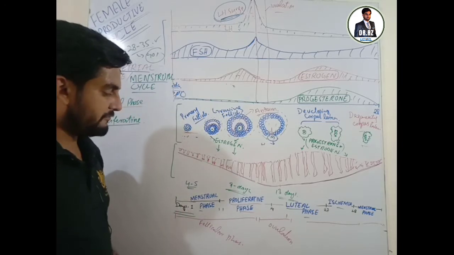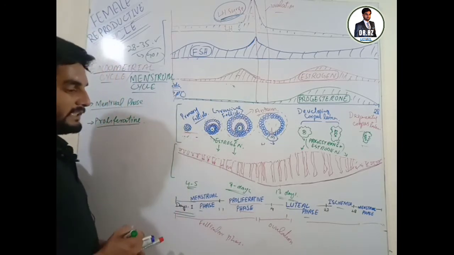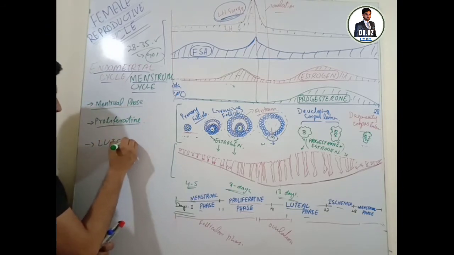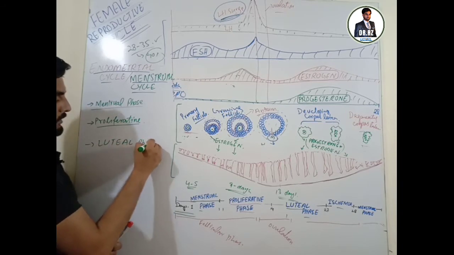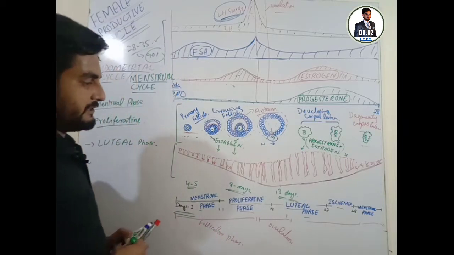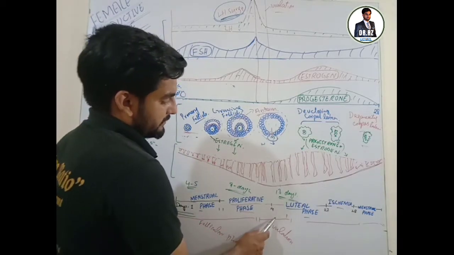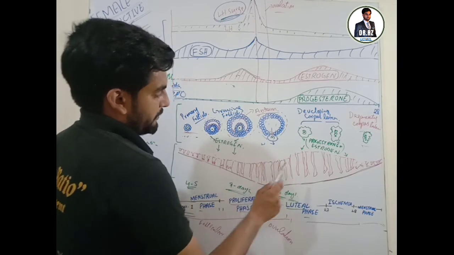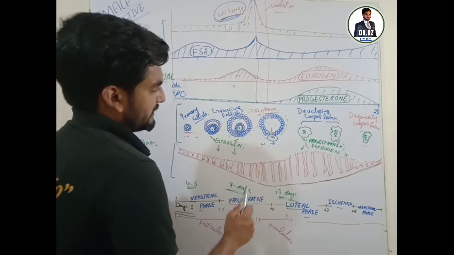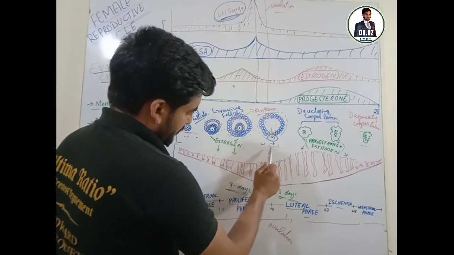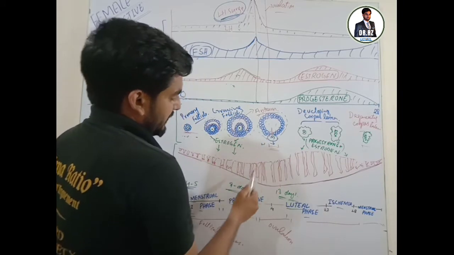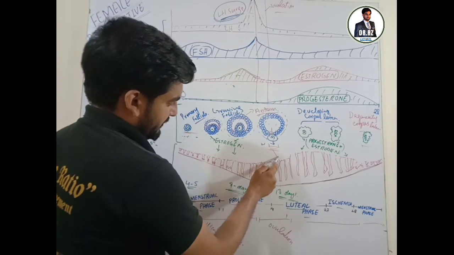After the proliferative phase of the menstrual cycle, there is the luteal phase. The luteal phase stays for 13 days, and it is the next very, very important phase. During this phase, the glands of the endometrium of the uterus are being formed, so that if the ovulated ovum is fertilized, it should be conceived easily.